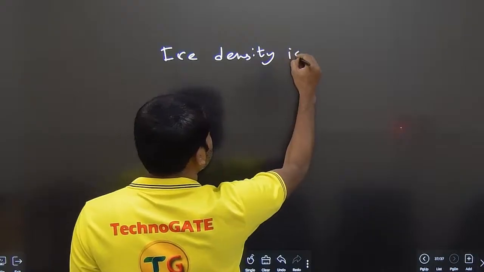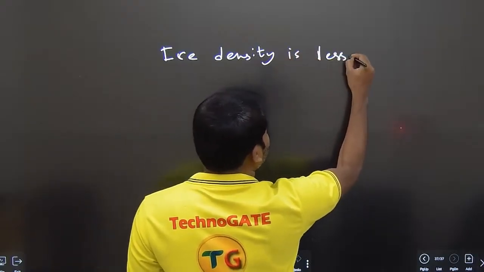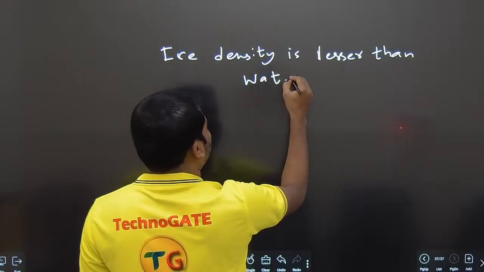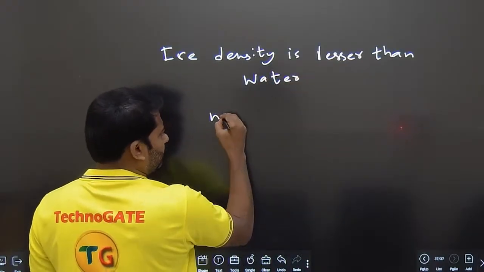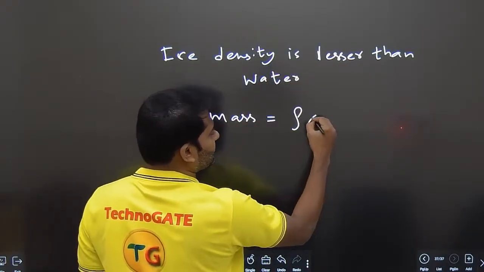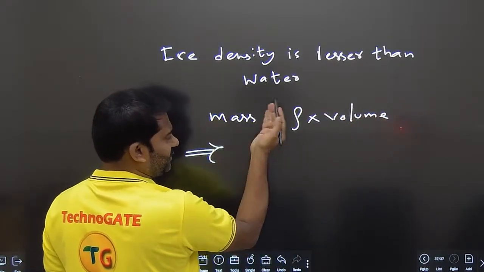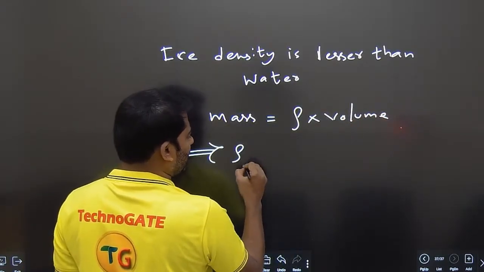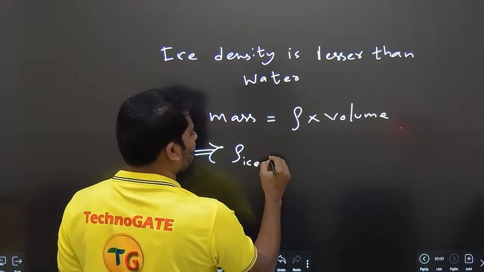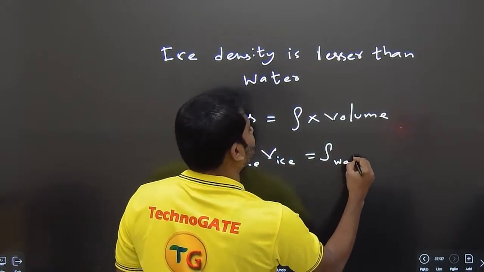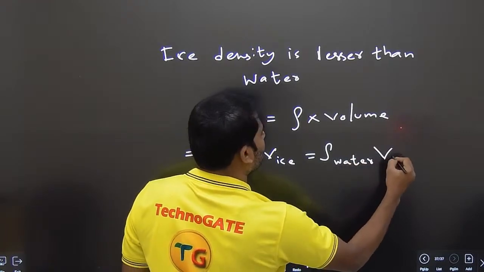Ice density is lesser than water. We know mass is equal to density into volume. Mass is constant, so density of ice into volume of ice is equal to density of water into volume of the water.